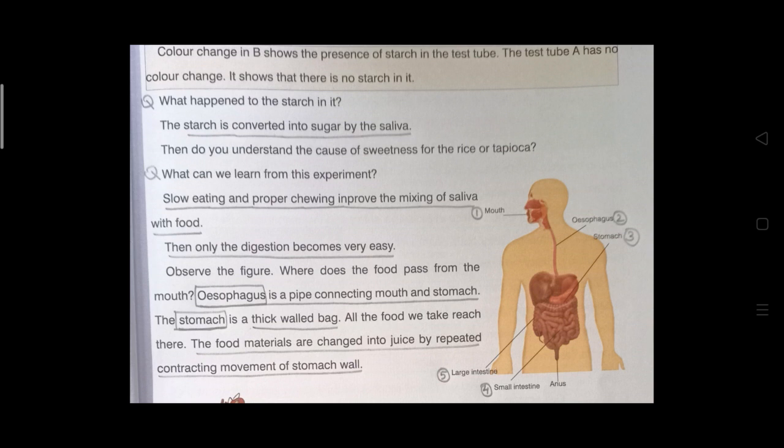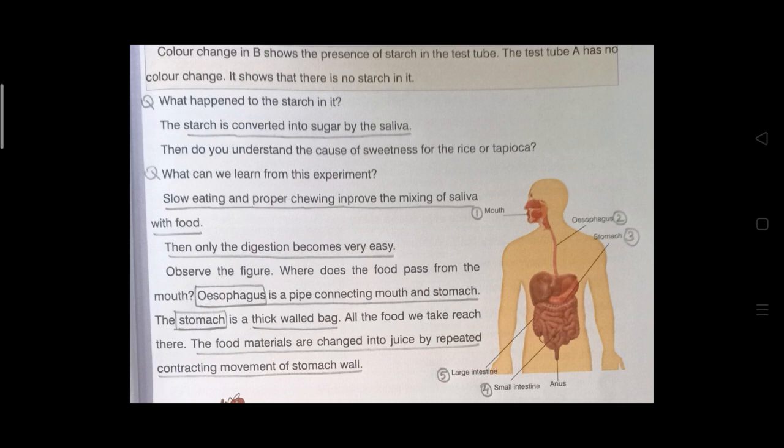Then the food will become soft. Then the starch present in the food will be digested. Then while moving to the next part, the other internal organs can do their function properly. Then only the digestion becomes very easy. The first process is chewing the food that we need to do properly. Then only digestion will become easy.